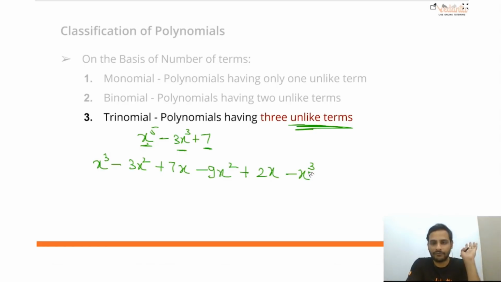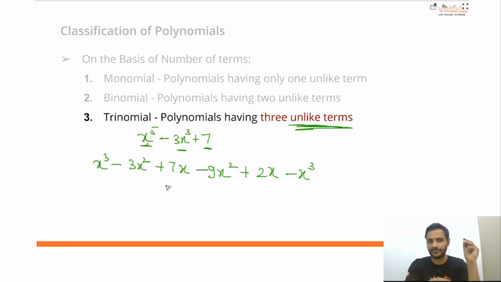For this polynomial we have to find out whether it is a monomial, binomial or trinomial. So what we'll do, see, here we will first add all the like terms. That means the terms which can be added, just add them.